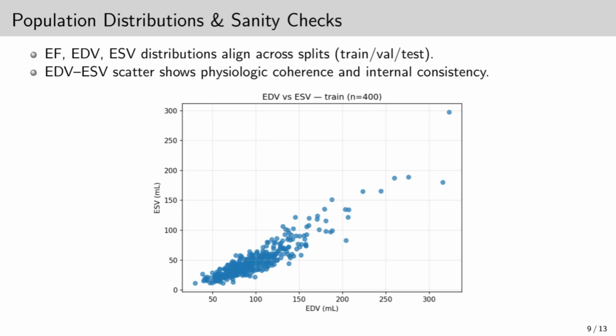To further validate our approach, we analyzed EF, EDV, and ESV distributions across training, validation, and test splits. The distributions are consistent and realistic across splits. We also looked at EDV versus ESV scatter plots, which showed a clear linear trend. That makes sense physiologically, patients with larger diastolic volumes generally have larger systolic volumes. This check gave us confidence that our model's predictions are coherent and not just numbers.